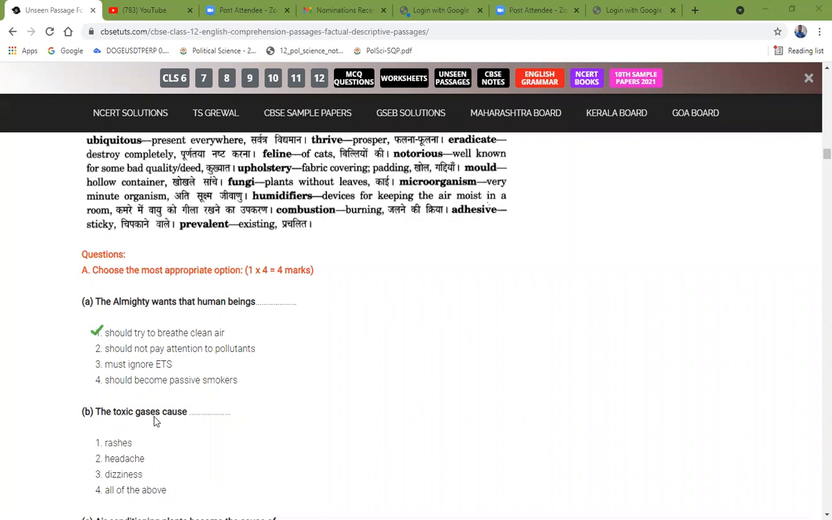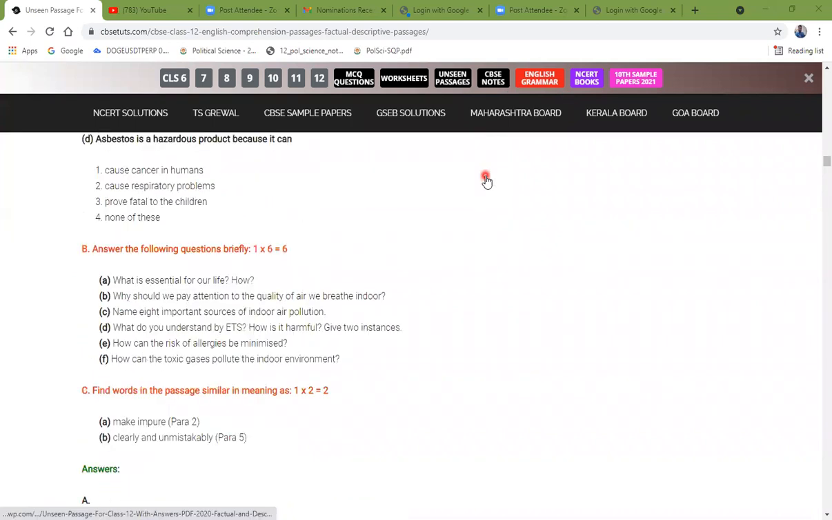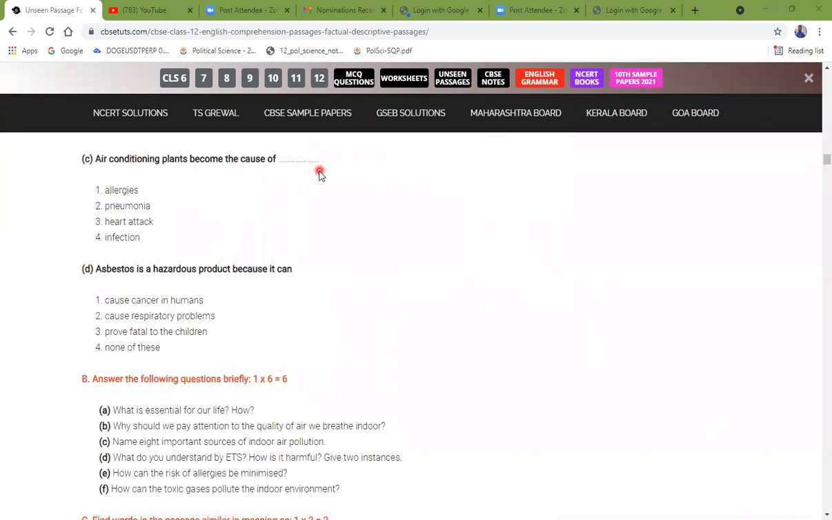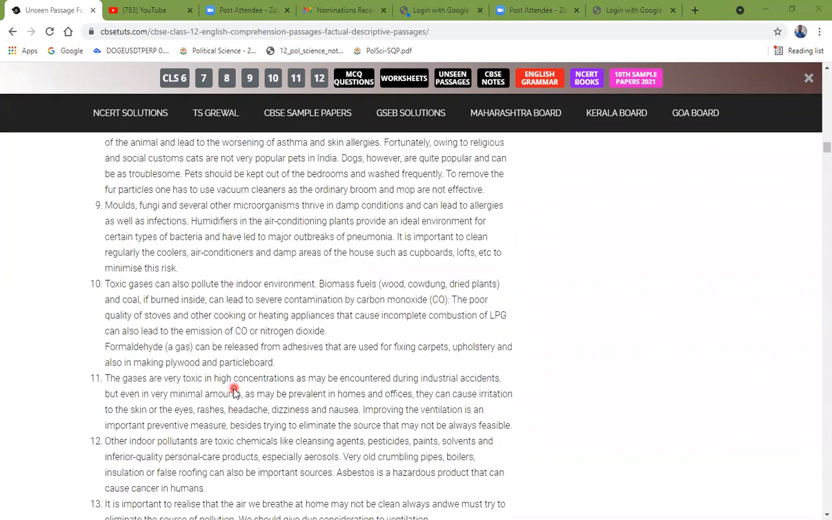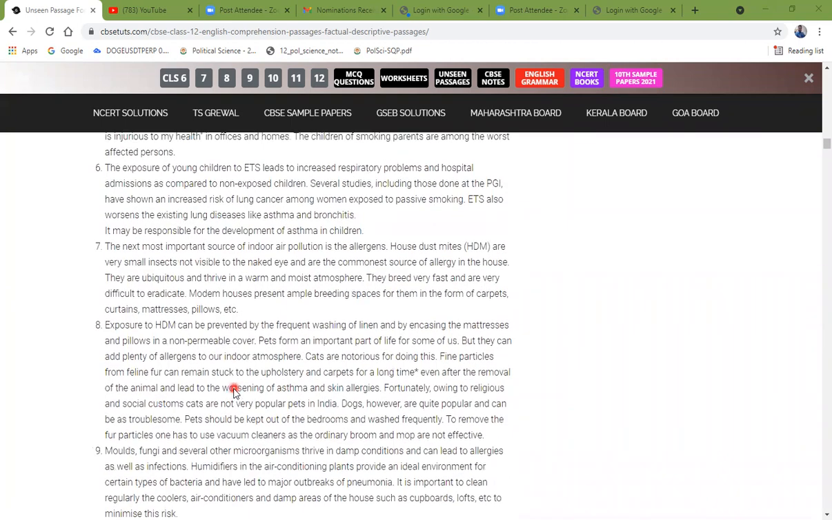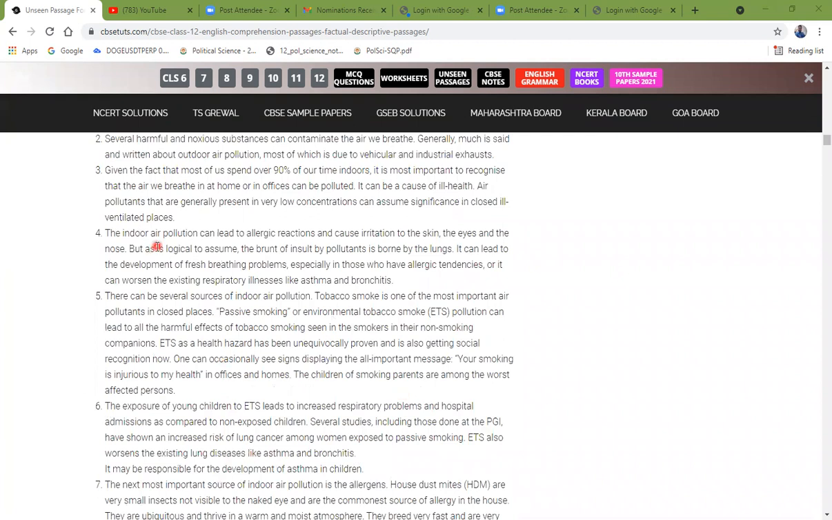Now, the toxic gas causes: headache, dizziness, rashes, or all of the above. It is all of the above. Now, what else do we have? We have these two questions. Air conditioning plants become the cause of, and as, oh my god, I cannot pronounce it. Okay, I will try it when it comes in the paragraph.